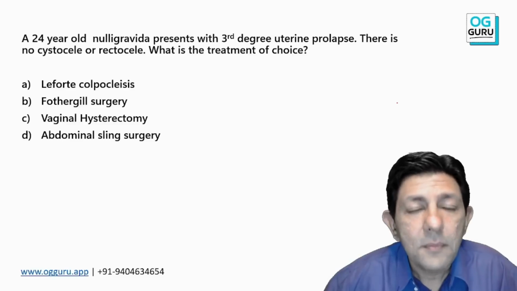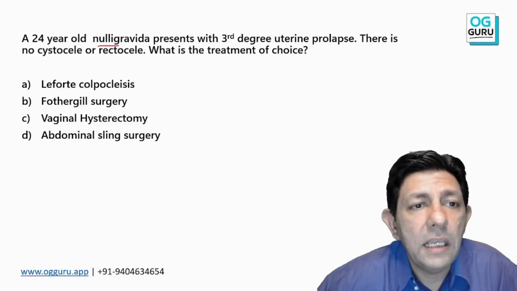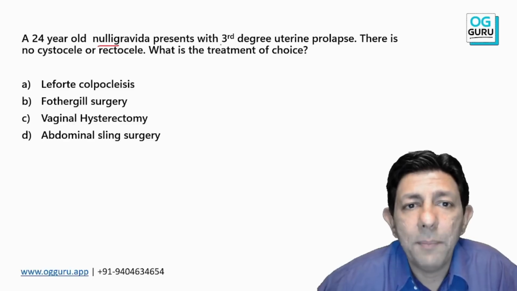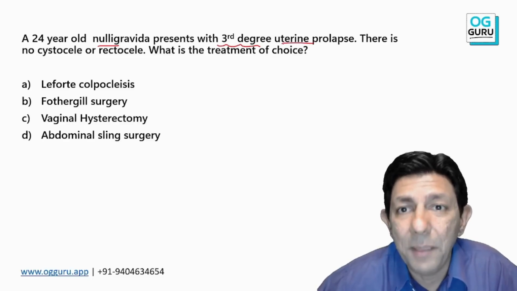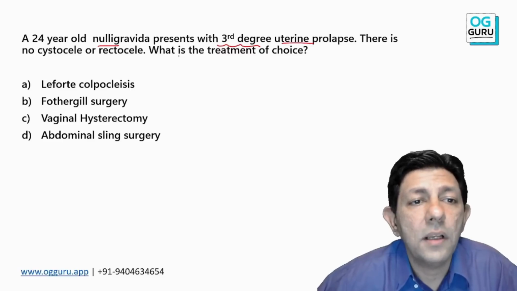Now, very important: a nulligravida patient, a nulliparous patient, with third degree prolapse, that means she has not had any babies till now, and there is no rectocele or cystocele.